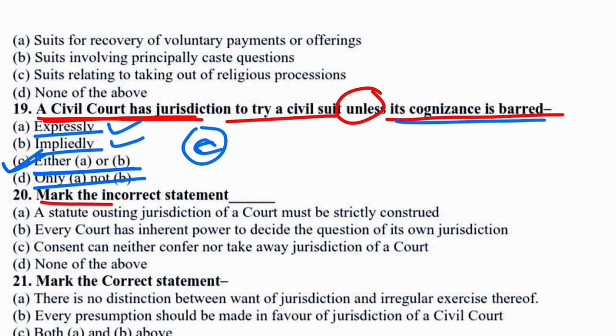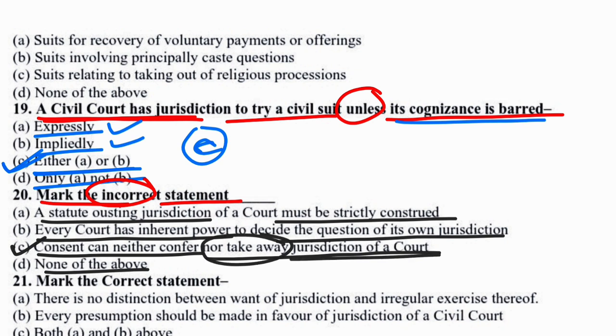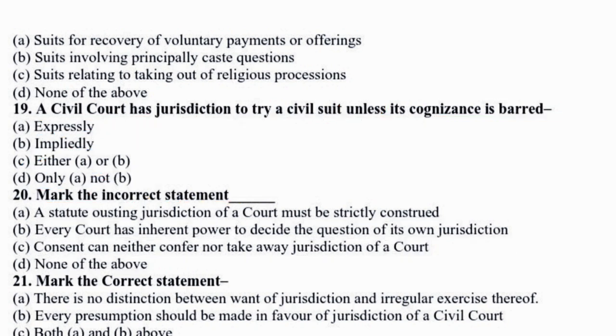Okay, now the next question is: mark the incorrect statement. Options are: a statute ousting jurisdiction of a court must be strictly construed; every court has inherent power to decide the question of its own jurisdiction; consent can neither confer nor take away jurisdiction of a court; none of the above. So in this case, option C would be the correct answer. That means consent can neither confer nor take away jurisdiction of a civil court.